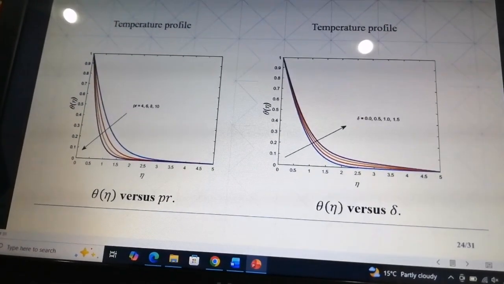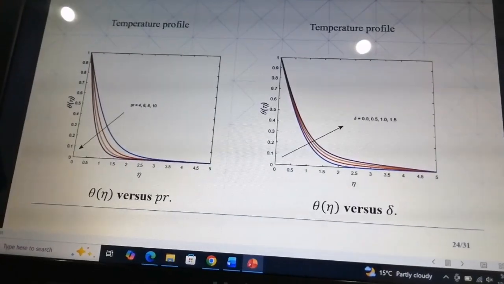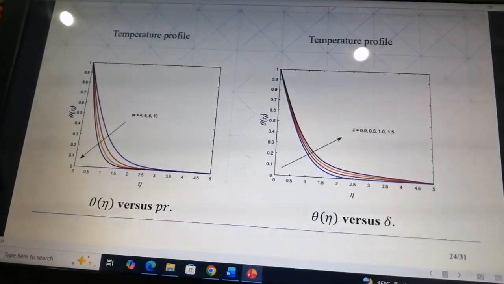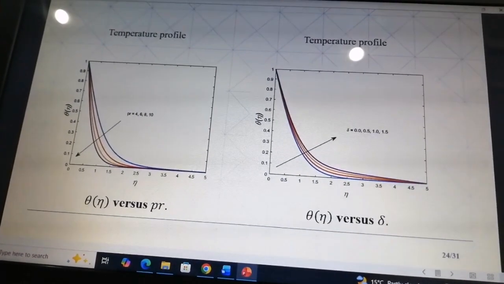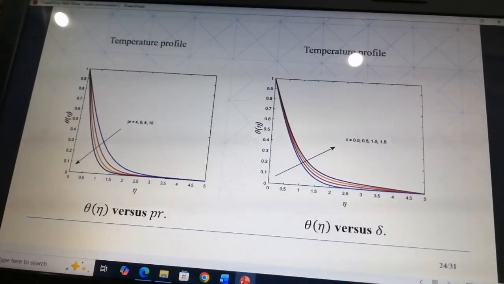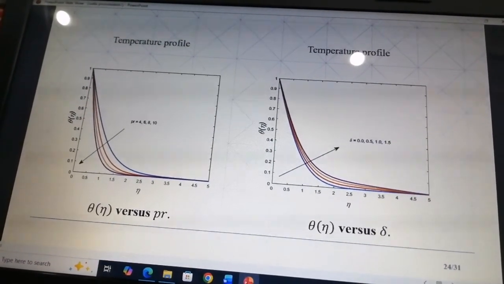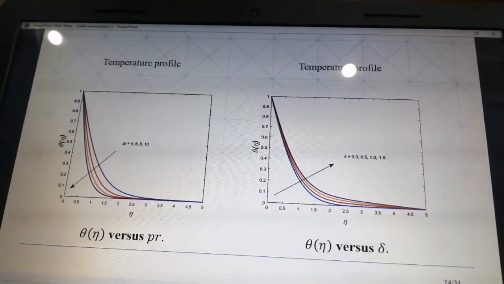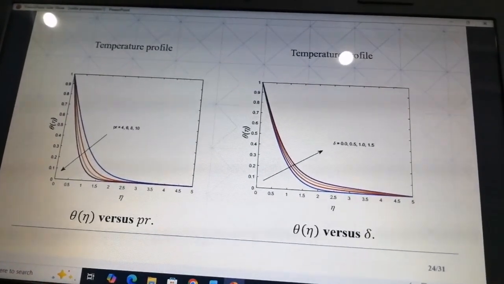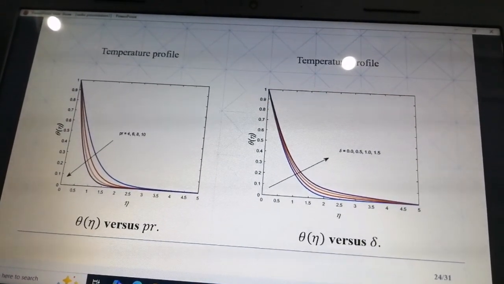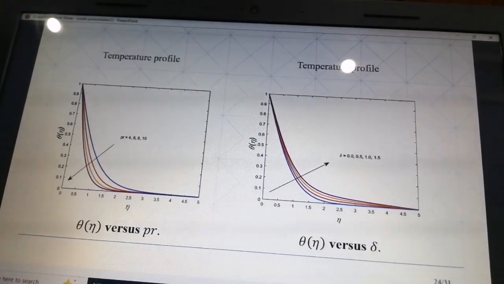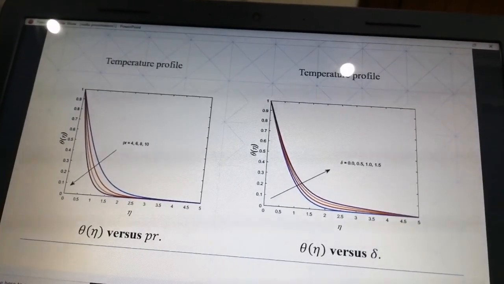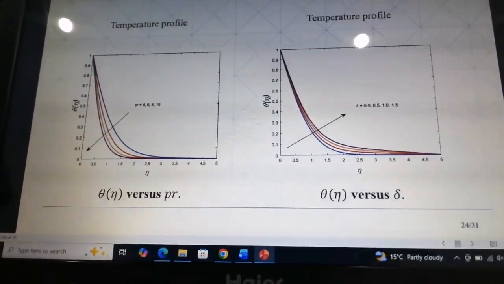We can see that as Prandtl number increases, the temperature near the disk decreases slightly. This is because a higher Prandtl number means lower thermal diffusivity, so the fluid conducts heat less effectively. And we can see that as delta increases, the fluid temperature rises across the boundary layer. A higher absorption factor means more solar energy is absorbed by the fluid, enhancing the thermal energy.